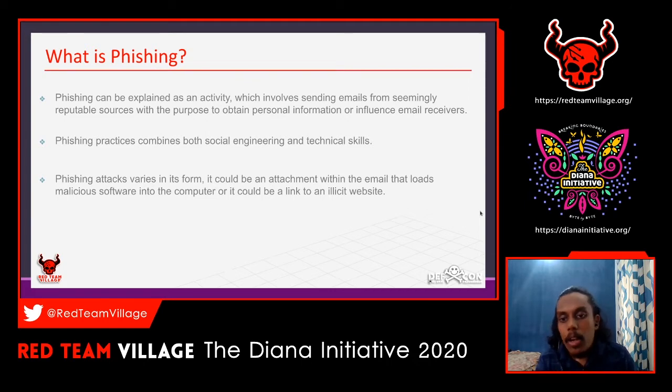What happens is, when the user clicks, the attachment has a payload injected into it, and once the user clicks on that, the payload will execute in the background, and the user's machine or system will get compromised. So that's what basically happens.